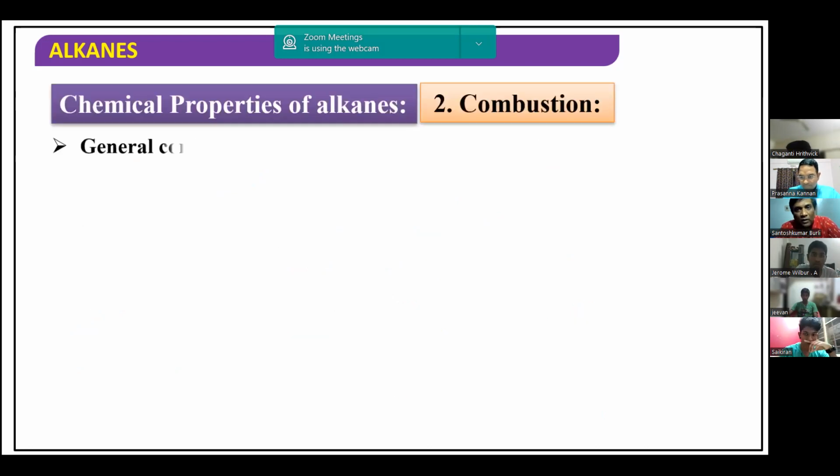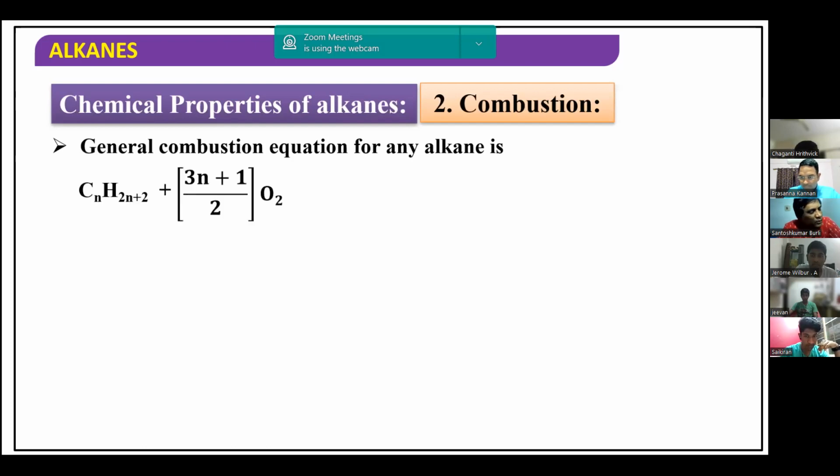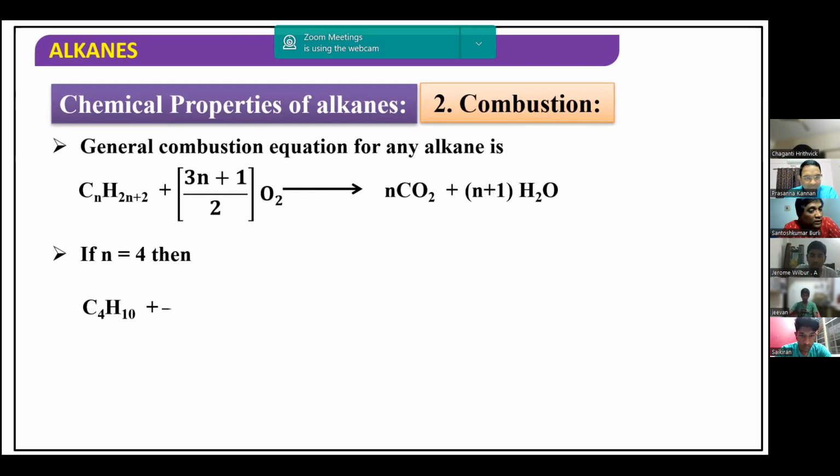Yes. So the next chemical property is combustion. A combustion reaction means a burning process, burning in the presence of oxygen. Generally, all hydrocarbons, when burnt in the presence of oxygen, in excess of oxygen, give carbon dioxide and water as the products. So let us take this example. For butane, when you burn it in the presence of oxygen, you get carbon dioxide and water.